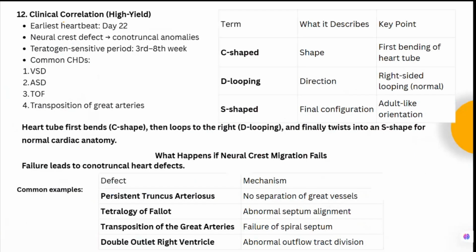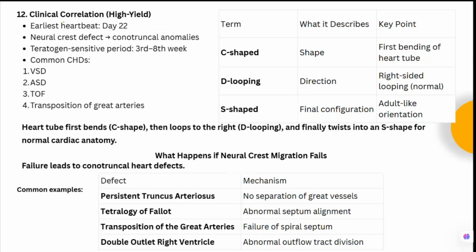Then let us see important milestones in the development of the cardiovascular system. Earliest heartbeat is by day 22. The neural crest defect will lead to the conotruncal abnormalities that we have just seen when we were discussing the development of the pulmonary trunk and the aorta or the outflow tract. Okay, so this outflow tract in a spiral septum gets formed. So this is neural crest dependent. So if there is a defect in the neural crest, it will lead to the conotruncal anomalies, and it is generally associated with one syndrome, DiGeorge syndrome.